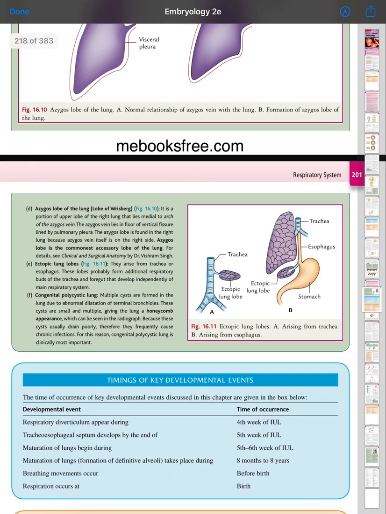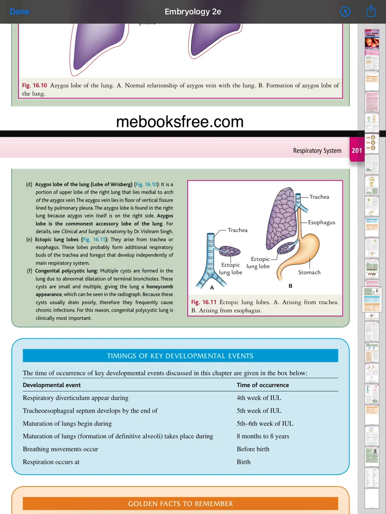Azygous lobe of the lung, also called the lobe of Wrisberg. It is a portion of the upper lobe of the right lung that lies medial to the arch of the azygous vein. The azygous vein lies in the floor of a vertical fissure lined by pulmonary pleura. The azygous lobe is found in the right lung because the azygous vein itself is on the right side. The azygous lobe is the commonest accessory lobe of the lung.